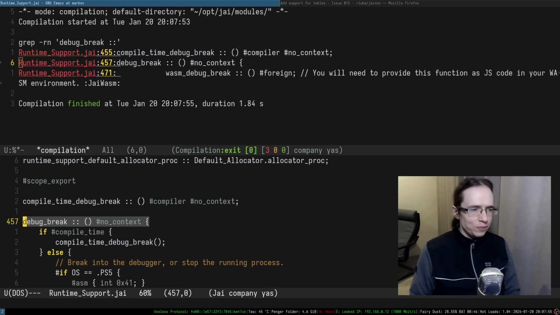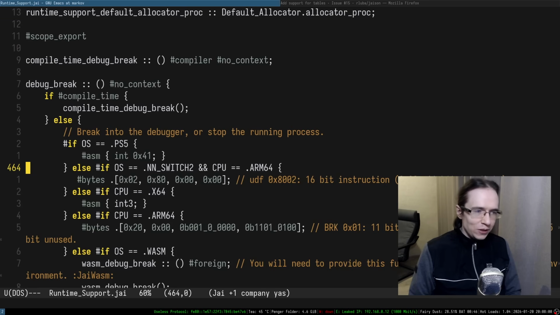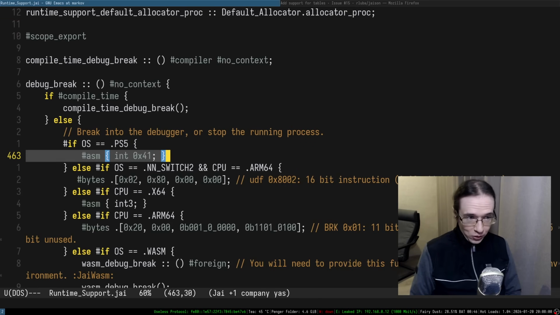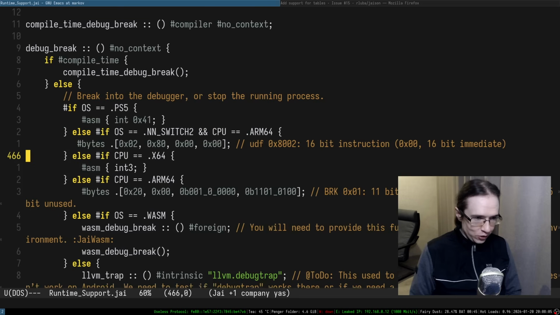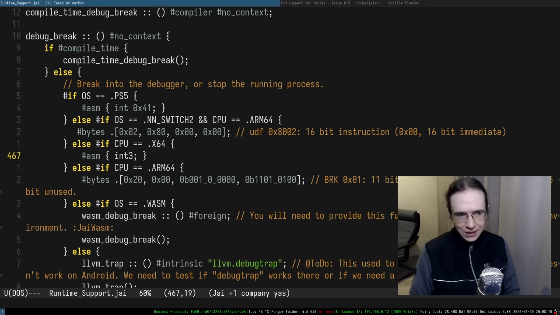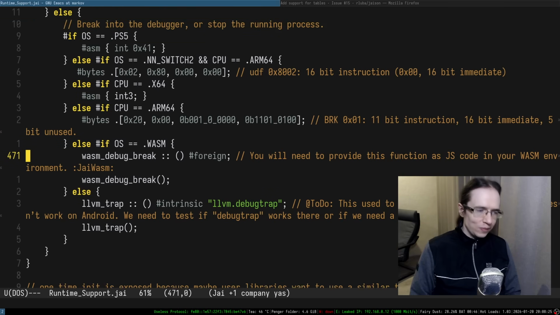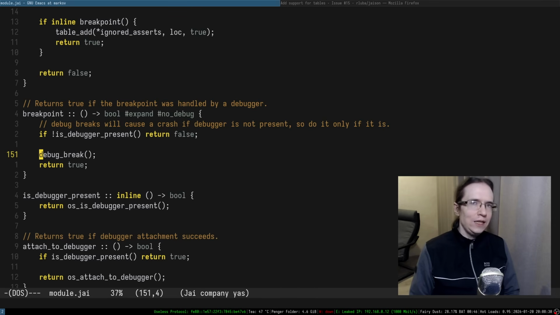It's a runtime support, and in here it works even at compile time. Depending on the platform, like PS5, it's a special assembly instruction for different CPUs, just different instructions. On x86-64, it's obviously going to be int3. And on WASM, there is no such instruction as far as, oh well, there is, like a WASM debug break. I think it's literally just an external function. Yeah, you have to provide this function in JS if you want to do that. So yeah, that's basically the thing. And usually the debuggers can catch the int3 trap.